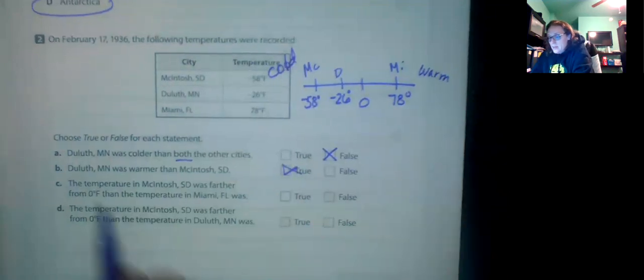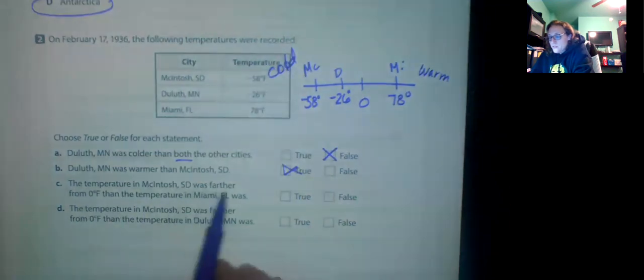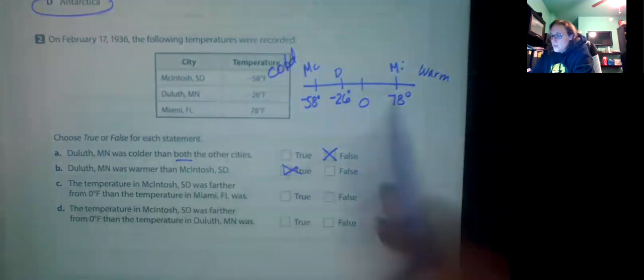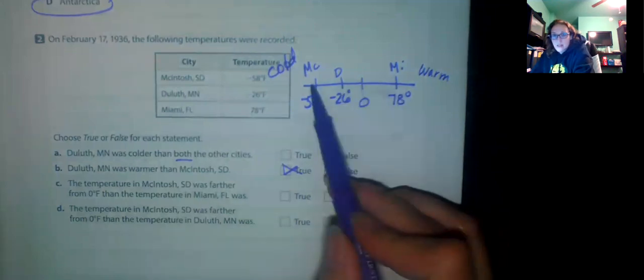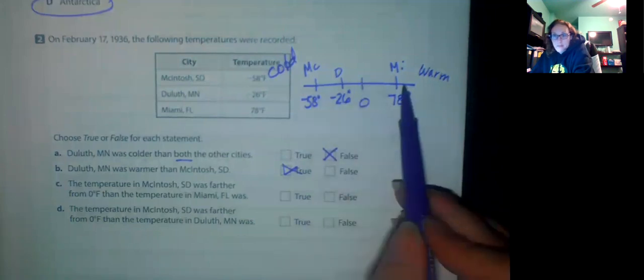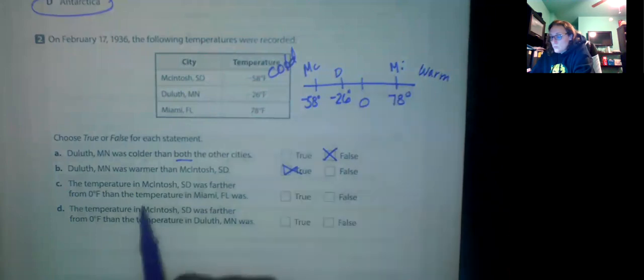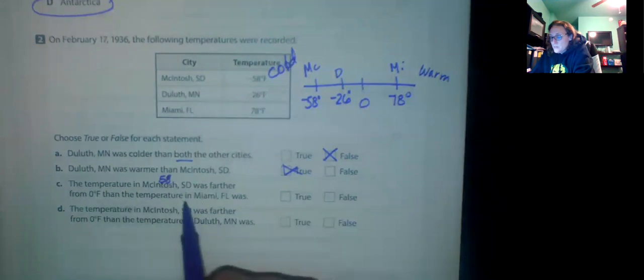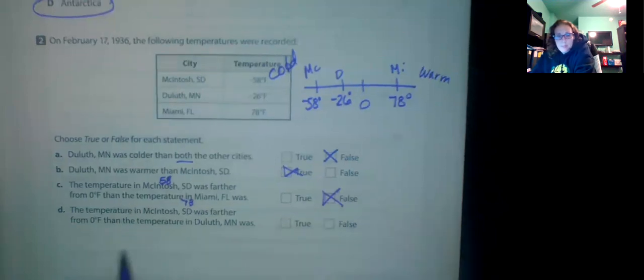Yes. The temperature in McIntosh was farther from 0 than the temperature from Miami. Okay, well, so from 0 to 58 is 58. From 0 to 78 is 78. So if the temperature in McIntosh was 58 and Miami was 78, was 58 farther? No. Okay, the temperature in McIntosh was farther from 0 than the temperature in Duluth.